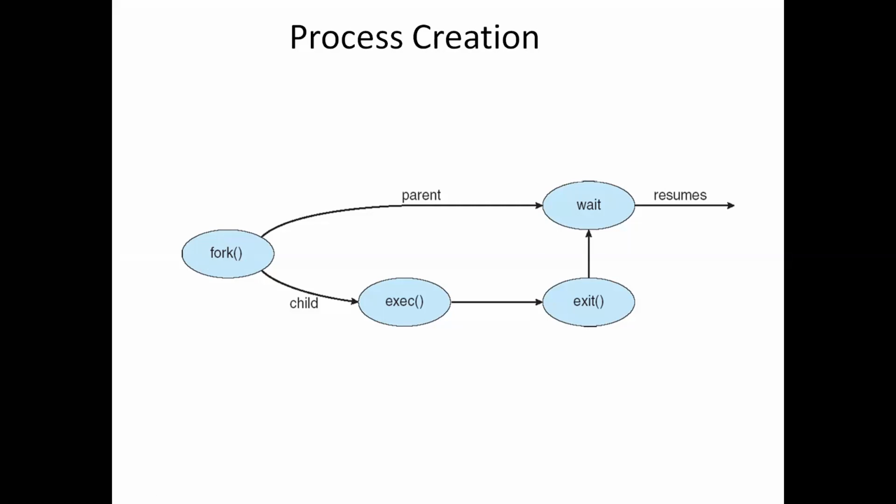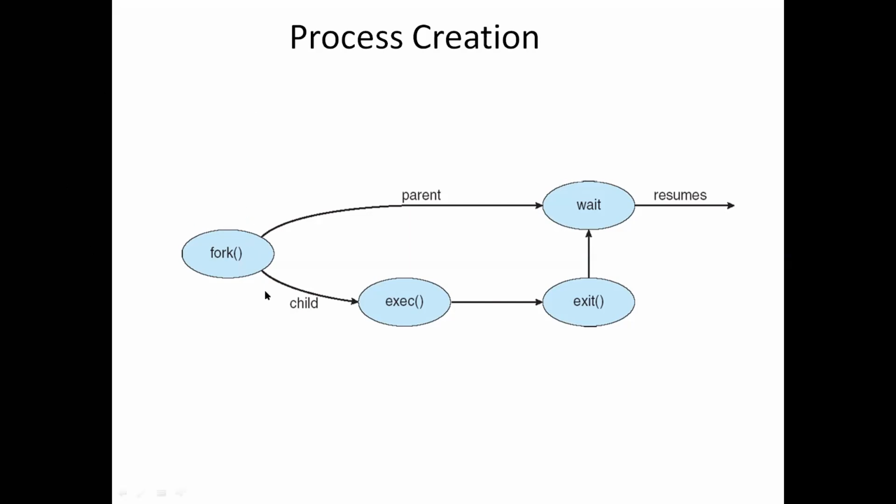Whereas in the Windows operating system, we have the system call called CreateProcess. CreateProcess is used to create a new process in Windows, whereas in the Unix operating system, to create the new process, we use the fork system call. And we have another system call.